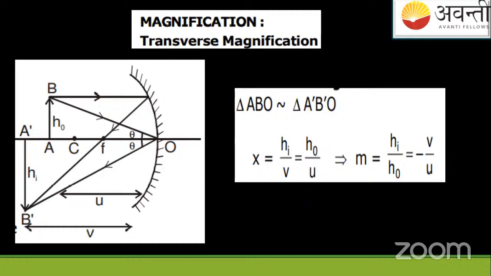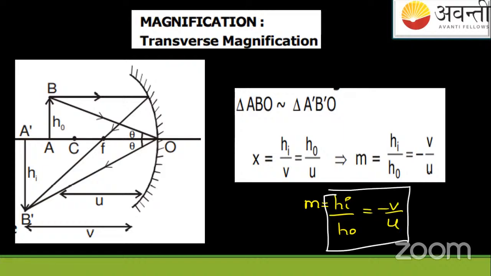After this, we have seen something known as magnification. That is, height of the image upon height of the object is equal to minus v by u. Height of the image, height of the object, minus v by u. This is height of the image. This is height of the object. V is what? Image distance. U is what? Object distance.